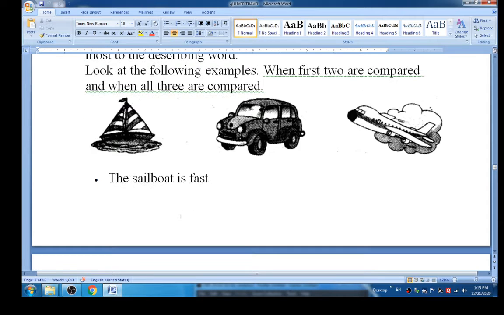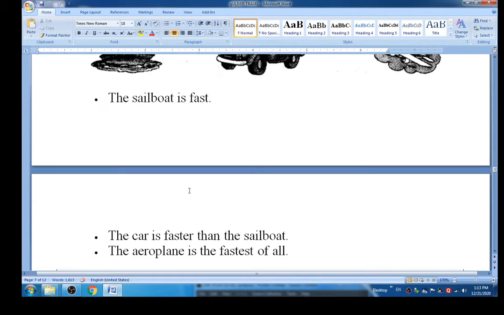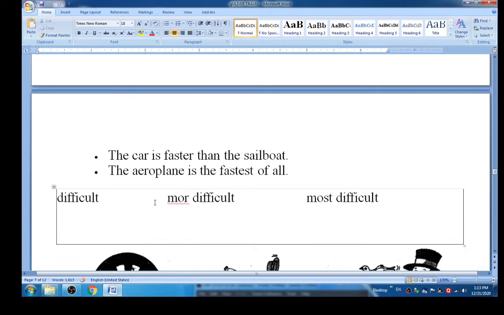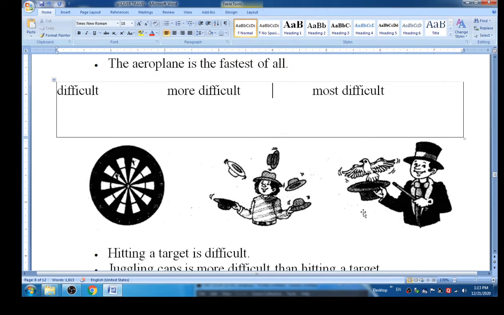So look at the first sentence. The sailboat is fast. Then we compare the boat with the car: the car is faster than the sailboat. We compare the car with the aeroplane, then it becomes: the aeroplane is the fastest of all. Then more difficult and most difficult. Difficult, more difficult and most difficult are the three forms of comparison.